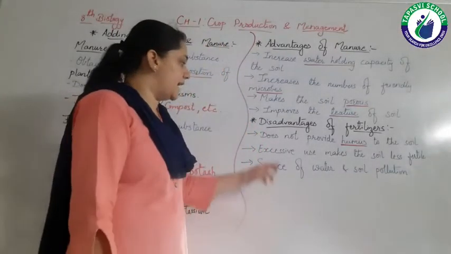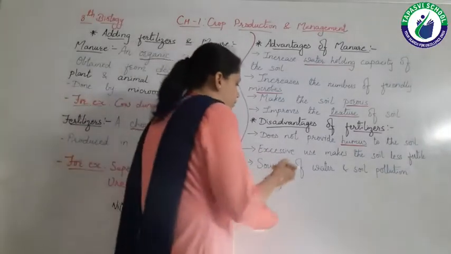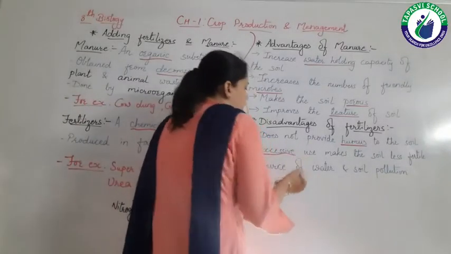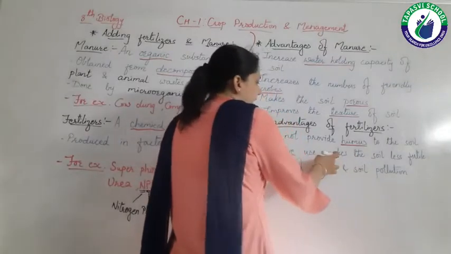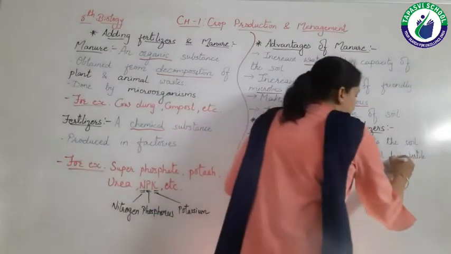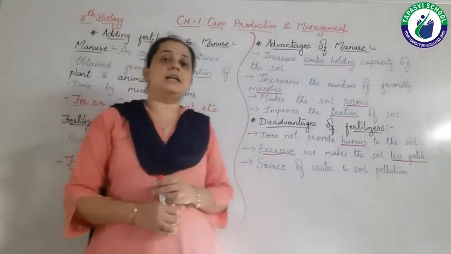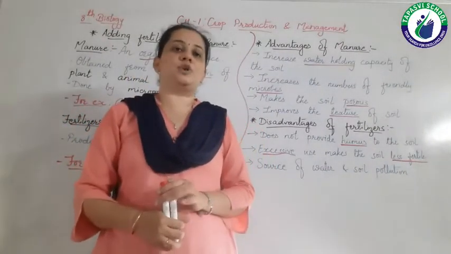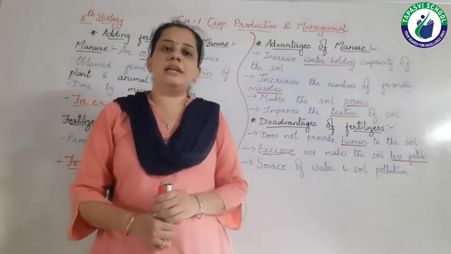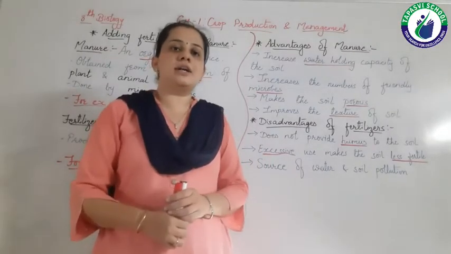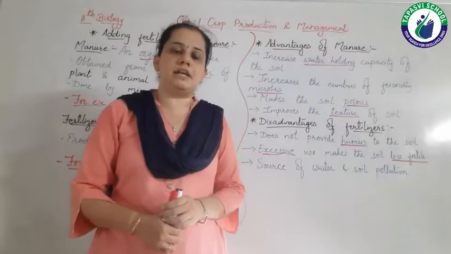Then second is excessive use. Excessive use means so much use of the fertilizer makes the soil less fertile. Okay, if there is a decrease in fertility of the soil, it also leads to a reduction in crop cultivation.